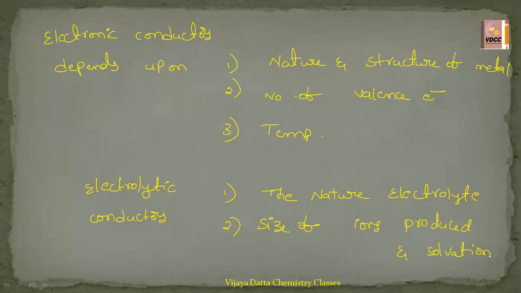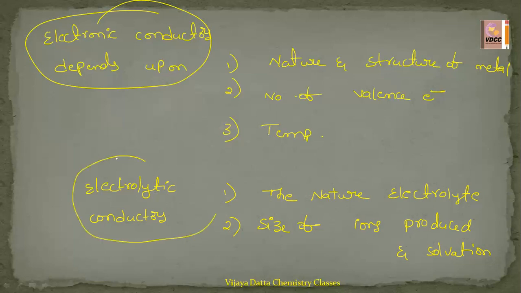And also it depends on the viscosity, meaning the density. So the nature of the solvent and its viscosity. Viscosity, like we'll study in the liquid state of matter, right? In the liquid state of matter, viscous forces are present. That's why the nature of the solvent, whatever solvent we are taking, depends upon its viscosity also. Okay, so these are the differences and the factors that the electronic conductors and electrolytic conductors depend upon.